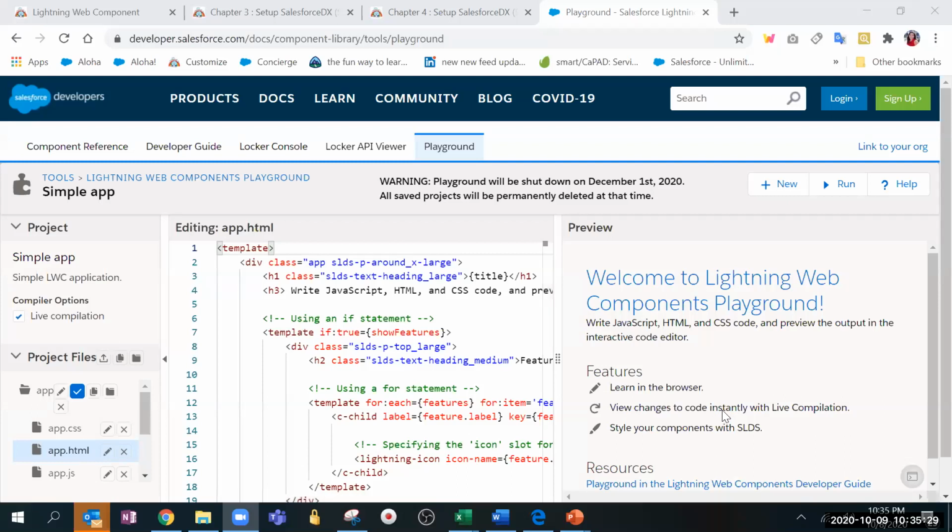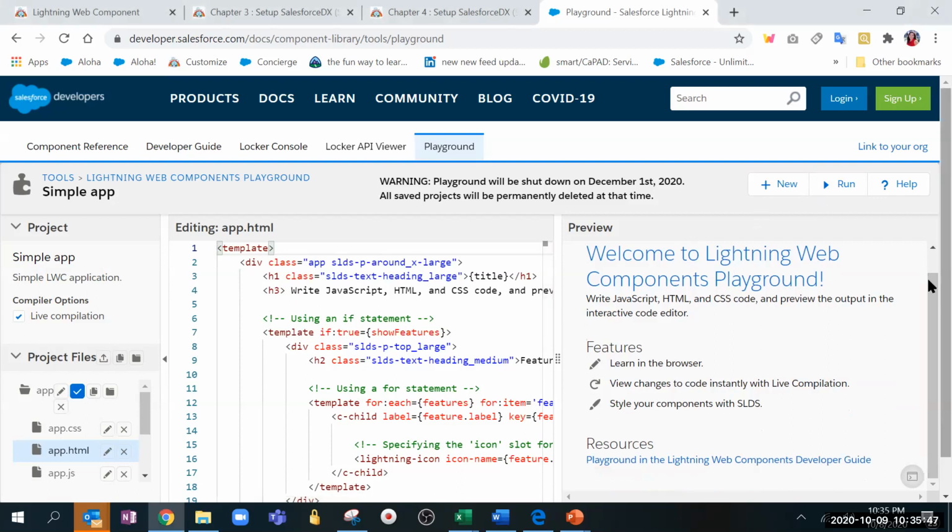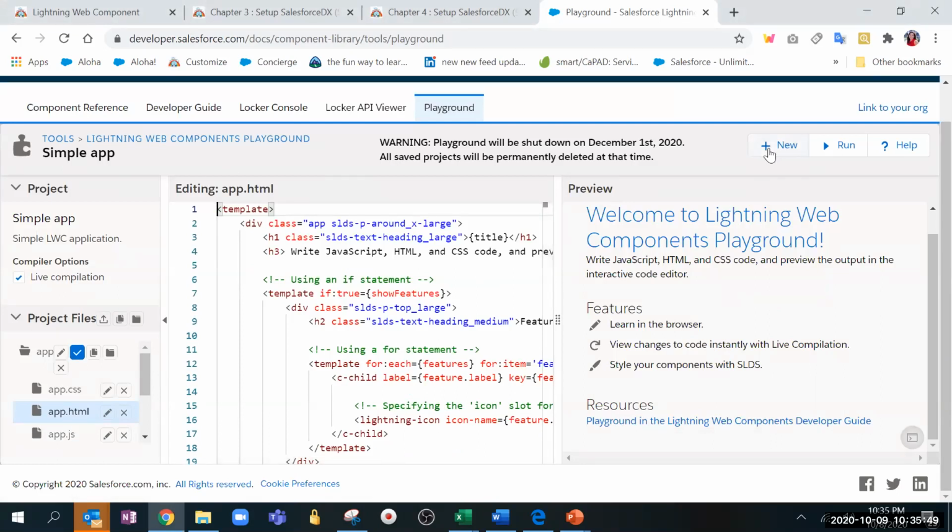So I was saying the second way is that you can always use the playground and do the coding here till Visual Studio has some kind of problem. You can do some basic coding and check how things are running. You can run it, but initially they had the save feature which we don't have anymore, so it won't get saved. You will just run your code and that's it. This is a playground where you can just test it. So instead of deploying and retrieving, you can simply do it here. So now we are clear, right?